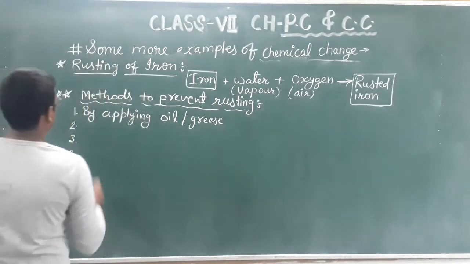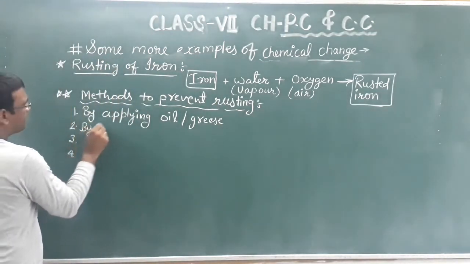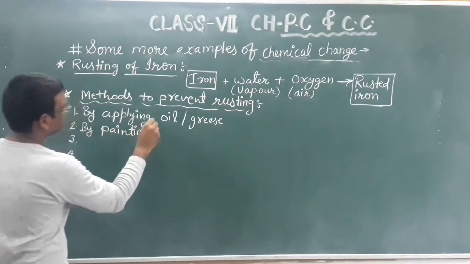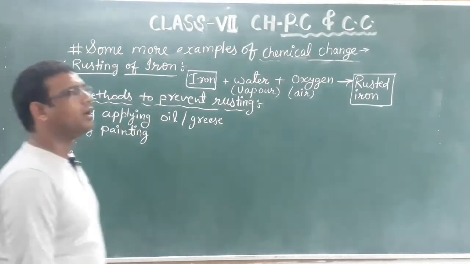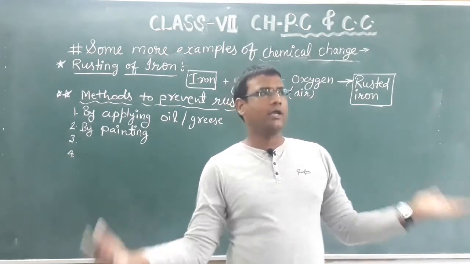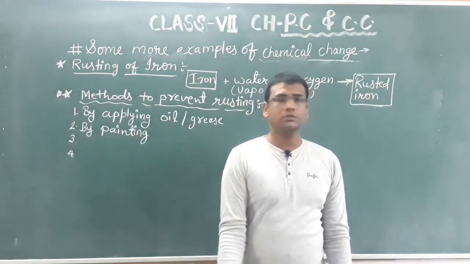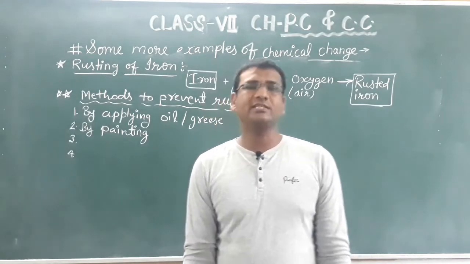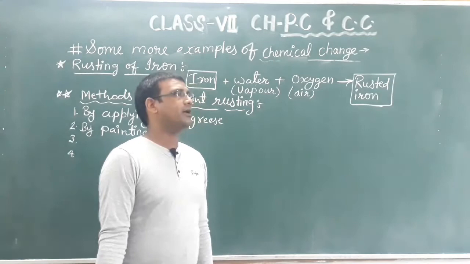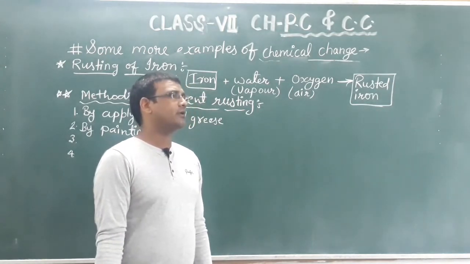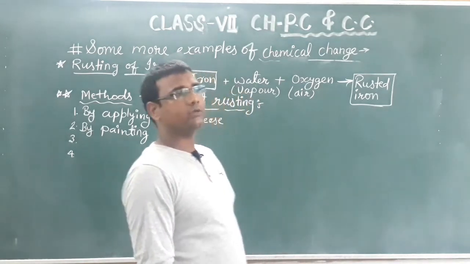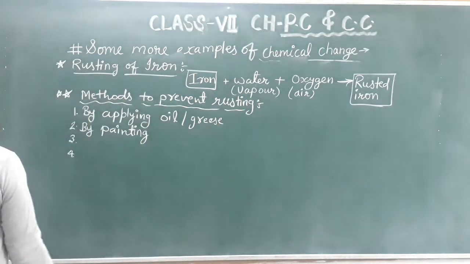Next, the second one, by painting. You may see many iron objects like gates, iron windows, and panels. These are painted. Why? To prevent the rusting of iron. In this way, the oxygen cannot come into contact with the iron object.